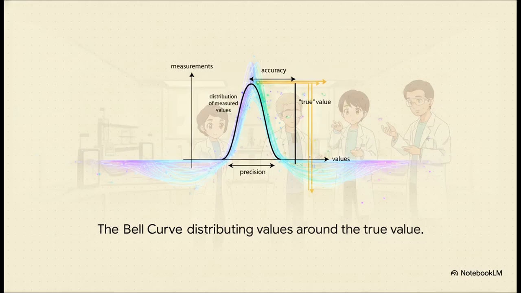When scientists statistically map out those random errors, they create this beautiful shape known as a bell curve. The width of that curve represents our precision. A really narrow curve means tightly clustered, highly precise measurements. But the distance from the center of our curve to the actual true value line, that represents our accuracy, which is essentially a measure of our systematic error.